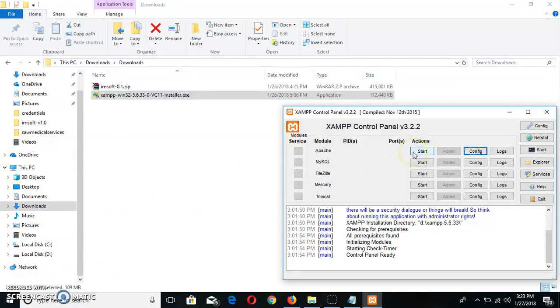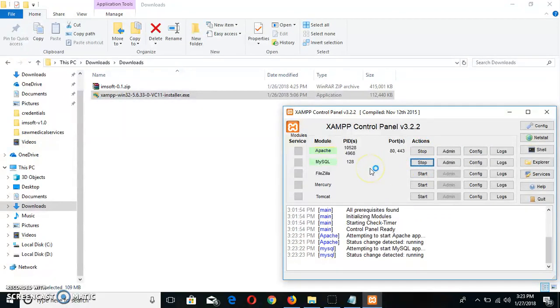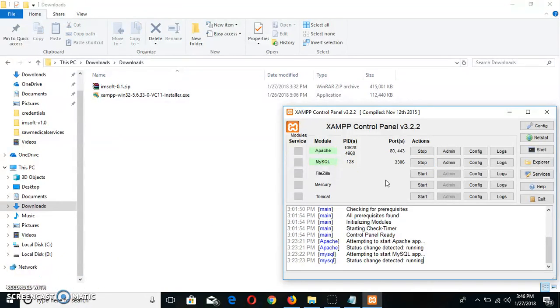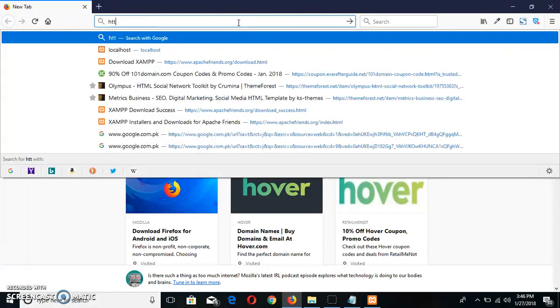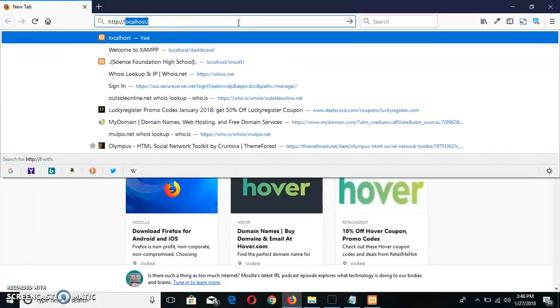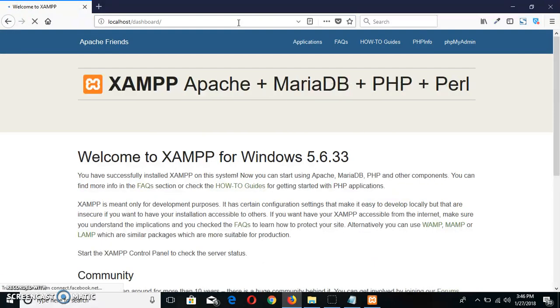When you run the XAMPP control panel, you have to click on these two start buttons next to Apache and MySQL and wait for the ports indication. To make sure this installation is successful, let's verify it. Open your browser and type http://localhost. If you see this screen, it means the XAMPP server installation is successfully completed.